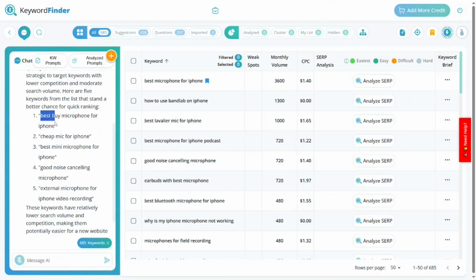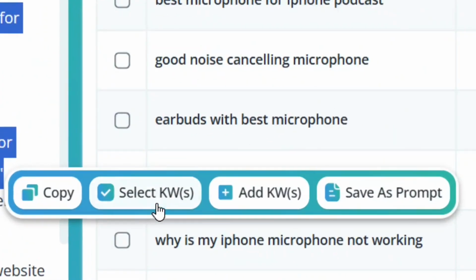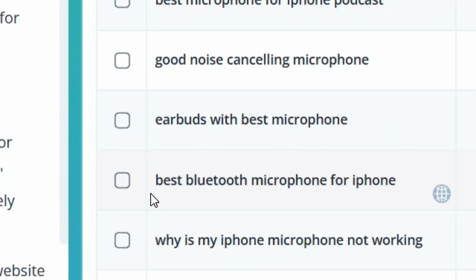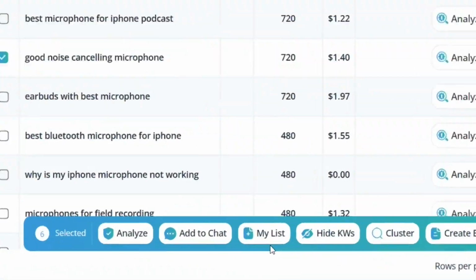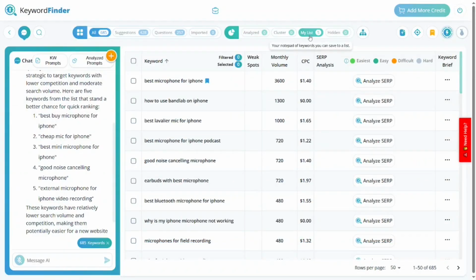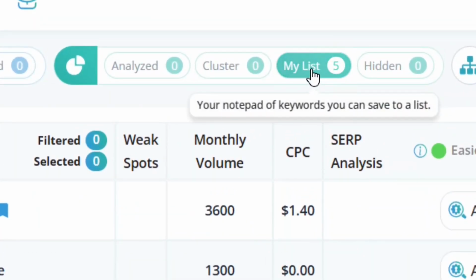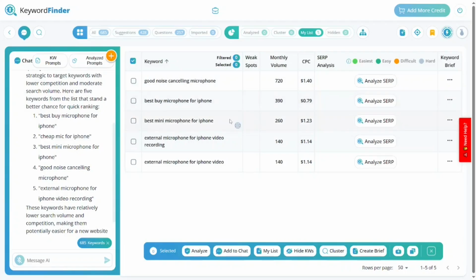All that you have to do now is simply highlight all these keywords, and then click on select keywords. So now we are going to put it in our list. Click on my list, and it will be added to your list. From the top, you see that we have my list here. Click on it. So now we have our keywords that the AI thinks that we can rank for.